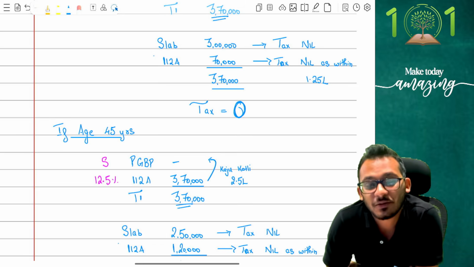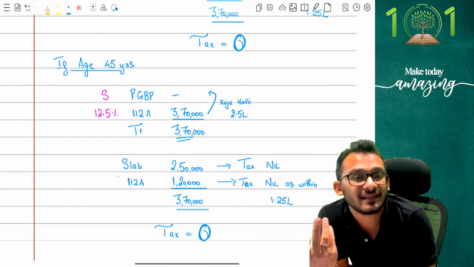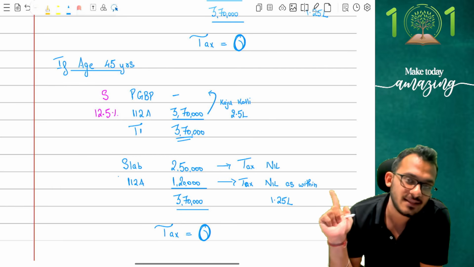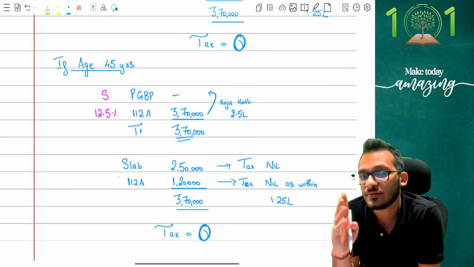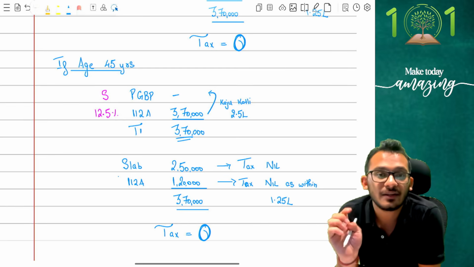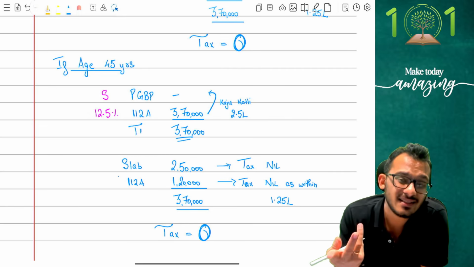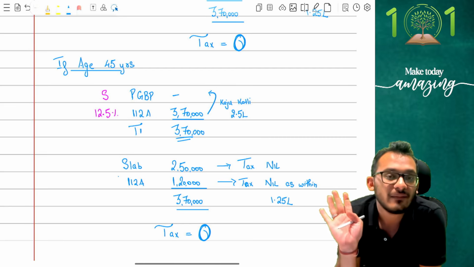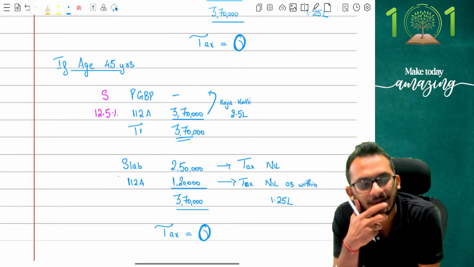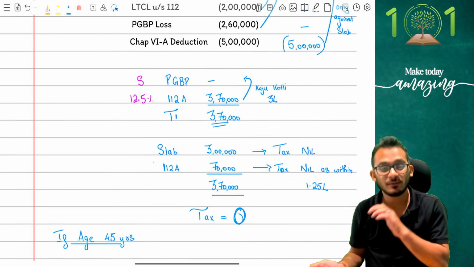Clear? Yes. Now the one thing which you probably have to keep in mind, people, is that in this question, if at all 112A was not 3 lakh 70, but probably let's say it was 4 lakh 50 and all, then in that case, whatever tax would have come in the second scenario, you would have come and said, because the tax is there, you cannot claim rebate under 112A, because at the end of the day, 112A rebate is not eligible under ATR. You cannot claim rebate on 112A. You could have claimed against anything else, but you don't have that income. So therefore, 112A rebate will not be given to you. You will restrict yourself there, and that's how the answer will look like. Clear? Yes, that is what the question was designed, people. That is how the question was prepared, so that you understand what is happening.